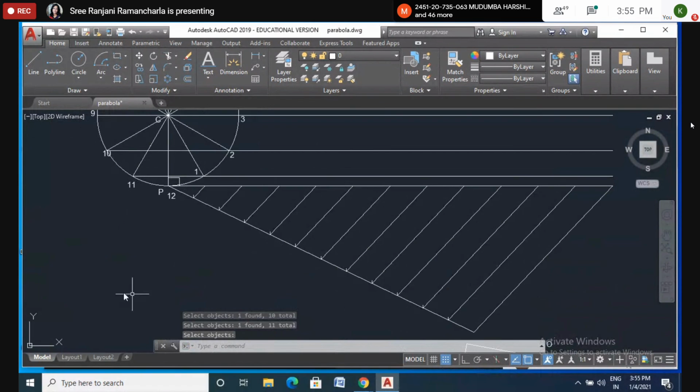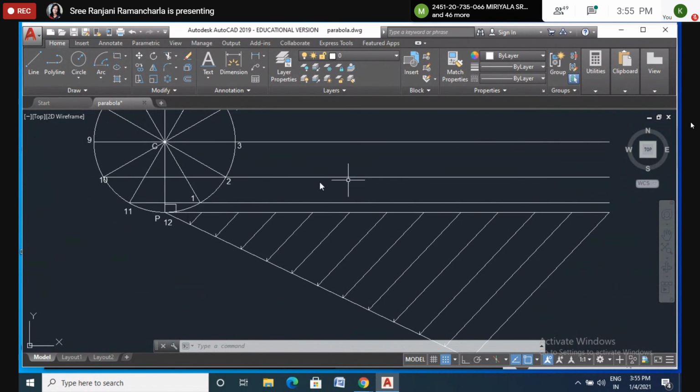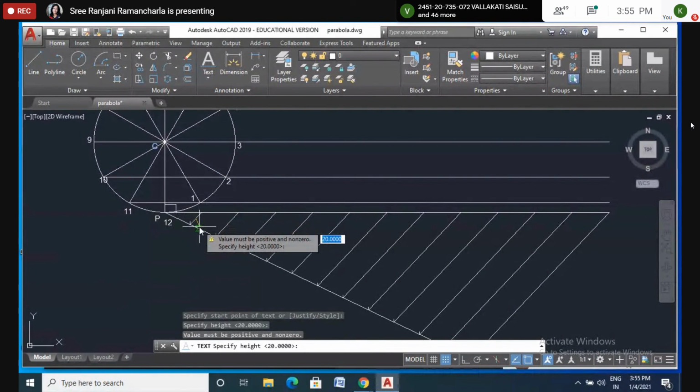Now please name it. The wheel is moving in this horizontal path, right? Look at this screen. The wheel is moving left to right. So when point 1 is on the path, here it will come, and 2 will come here and 3 will come here. So this curve between 1 and 2 is equal to this straight line. So I will name it here as 1. If it is 1, this is 1 dash.